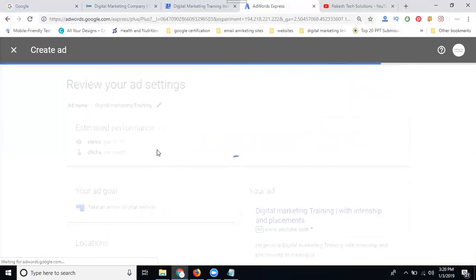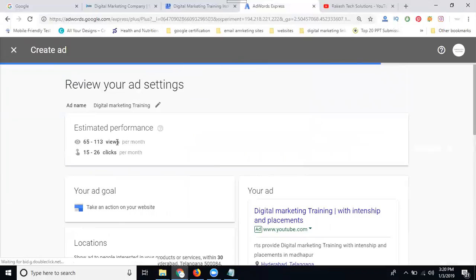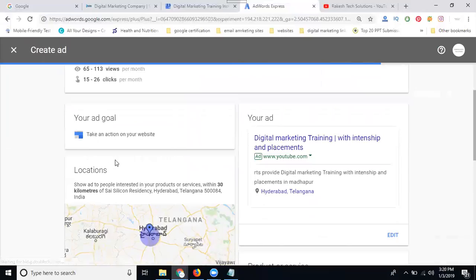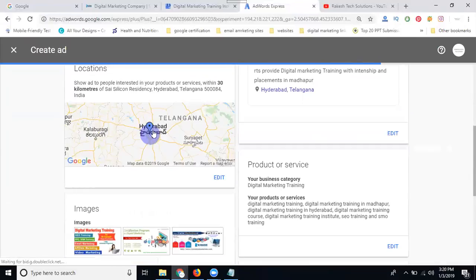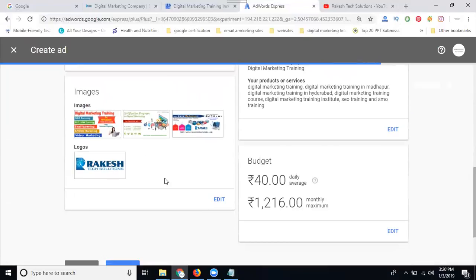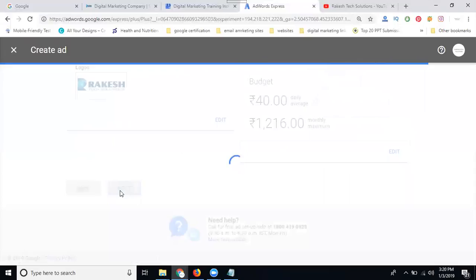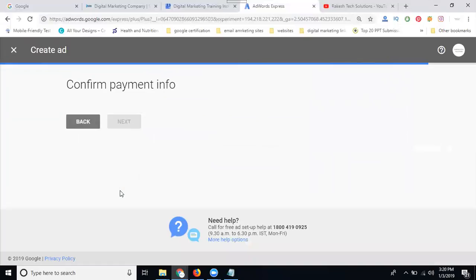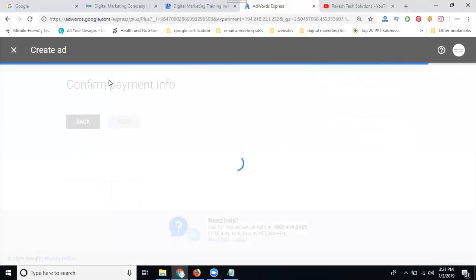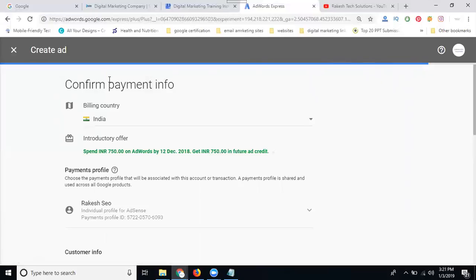The ad will be created. Finally, views, clicks, goals, ads, location, images, logo, your budget and everything. Last one, click next. It will wait for your payment method. Confirm your billing payment. When you confirm your billing payment, the ads will start within 1 hour.